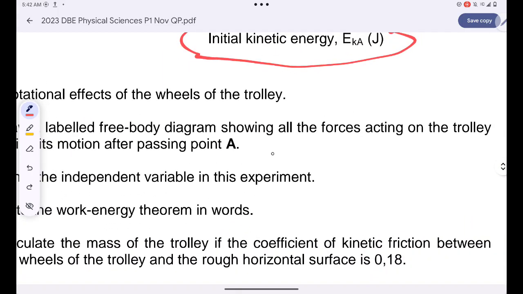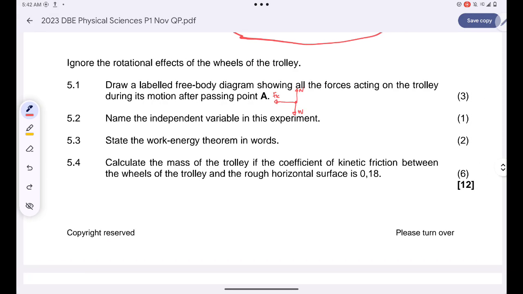Please note that the free body diagram will be like this. I'll have the normal force, F normal, F gravity or weight, and then the kinetic friction, which will be opposing my motion. Then 5.2, we are being asked to name the independent variable.